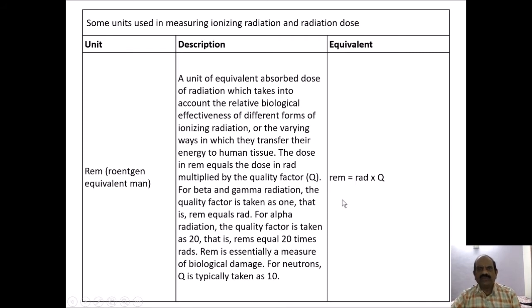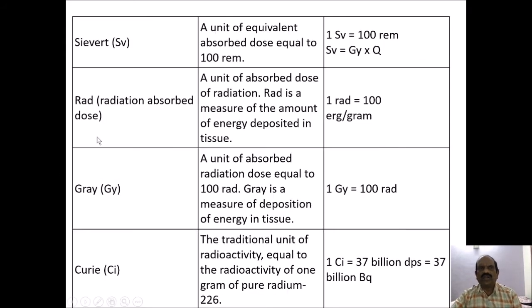Means REM is equal to rad multiplied by Q. Q is what? That is the quality factor. There are also other units, what we call a sievert, which is expressed as SV. The unit of equivalent absorbed dose equal to 100 rem. 1 sievert is equal to 100 rem. SV is equal to Gray multiplied by quality factor Q, that we are going to see.